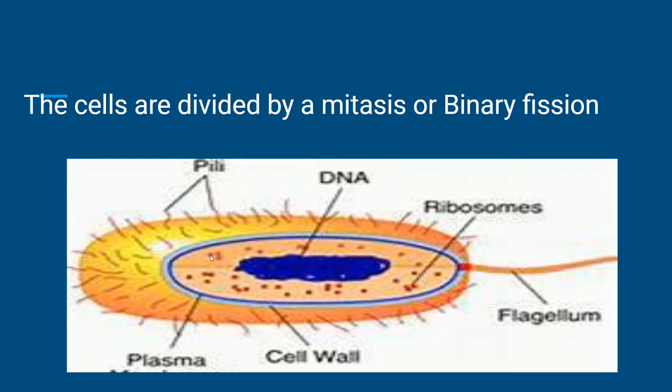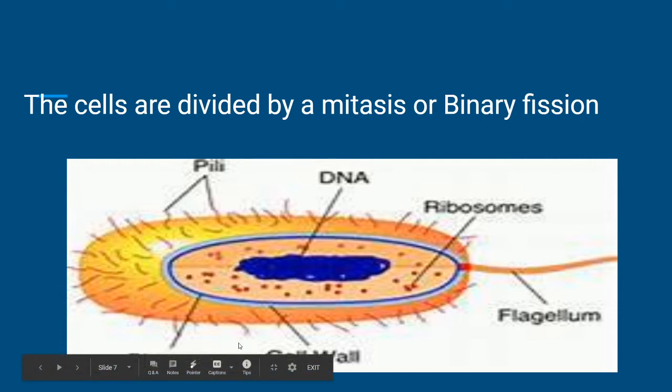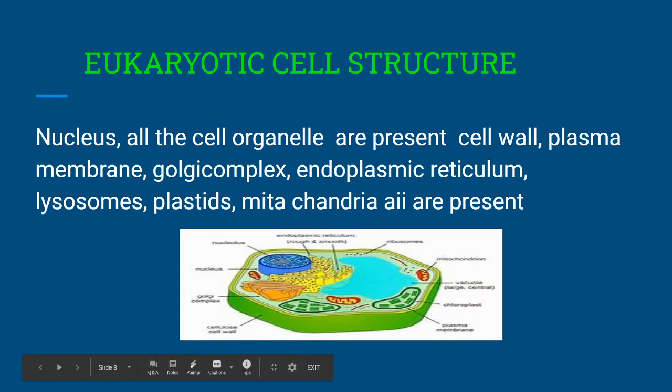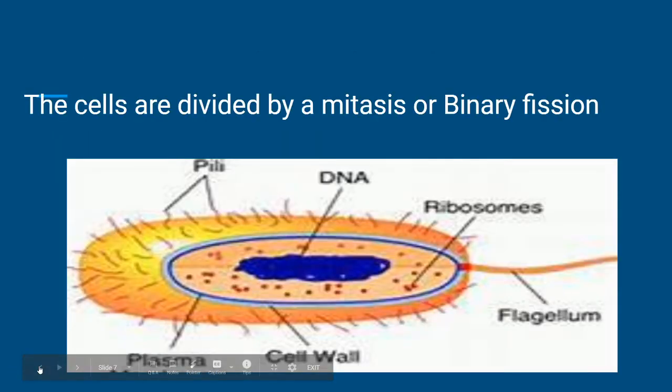This is another prokaryotic cell structure. This is DNA, pili which are used to attach to the host, ribosomes which are mainly for protein synthesis, flagellum for movement, and a rigid cell wall and plasma membrane. These are the parts we see in the prokaryotic cell.